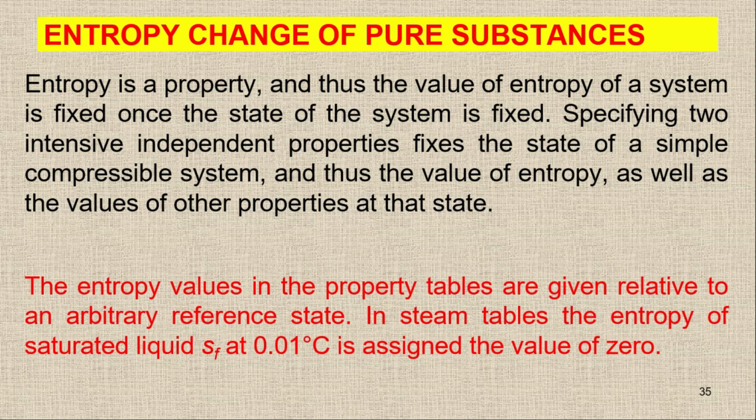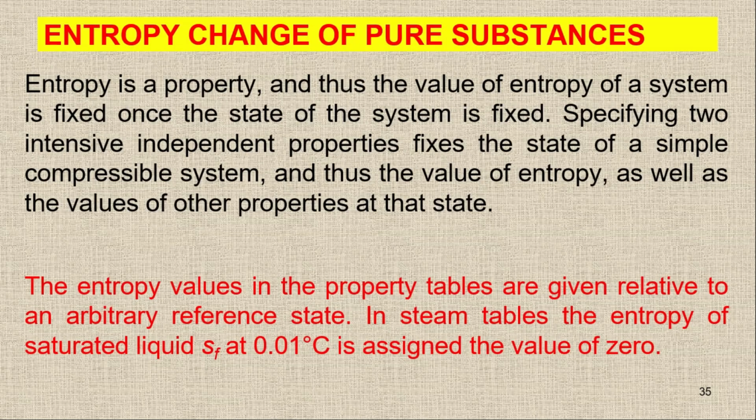As we know from the state postulate, there is a requirement of two independent intensive properties to fix the state of a simple compressible system, and thus the value of entropy as well as the values of other properties at that state. So we can use the entropy value to fix the state of a simple compressible system.